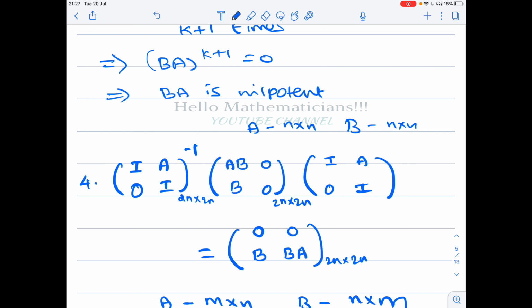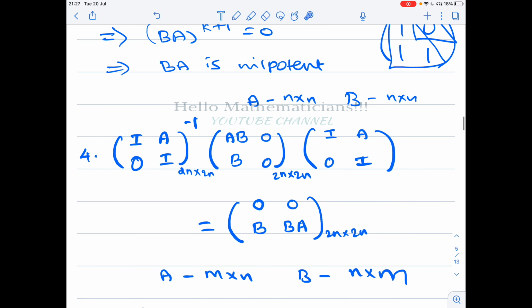Basically it is like this kind of matrix 1 0 1 1. Above the diagonal everywhere you have 0, therefore it is a lower triangular block matrix. This is also a lower triangular block matrix.